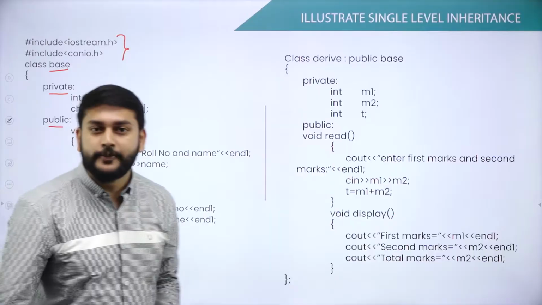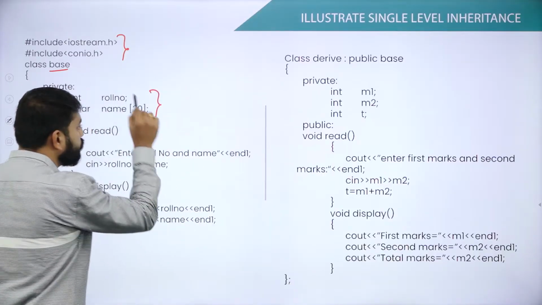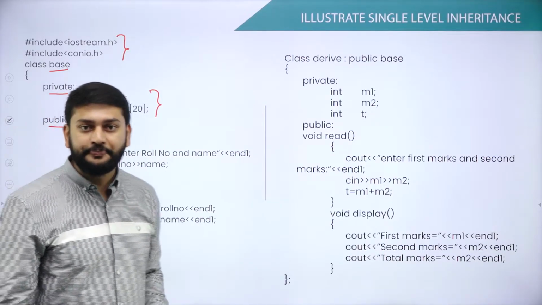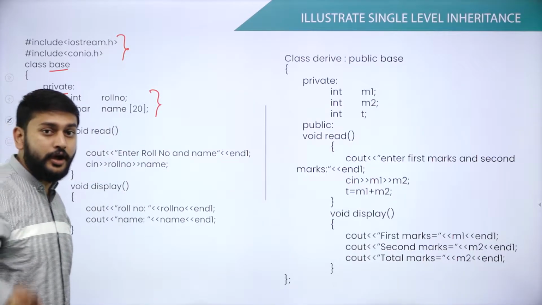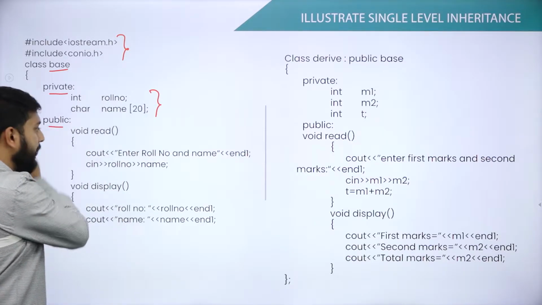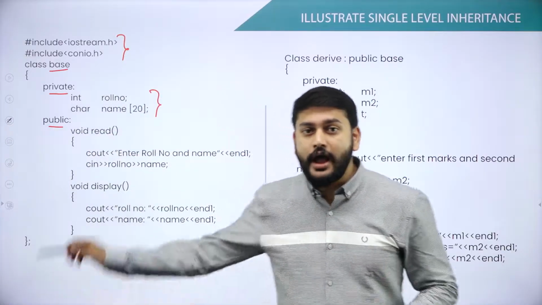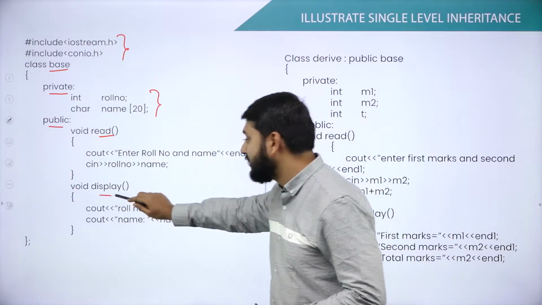What is the first one that I have? I have the private. Inside this private access specifier, please observe I have two variables. The first one is roll number, second one is name. Yes, I have two variables in private access specifier. Please observe I have public. Inside this public access specifier, I have two functions. The first one is read and the second one is display.